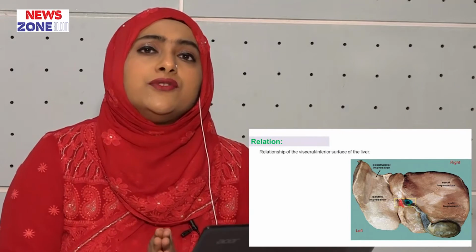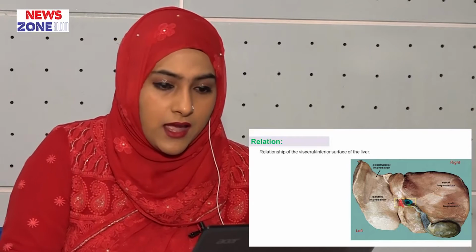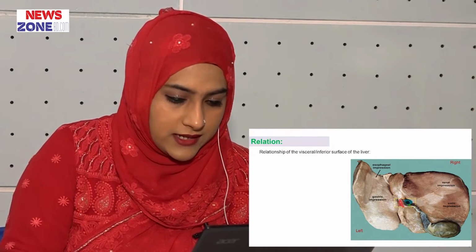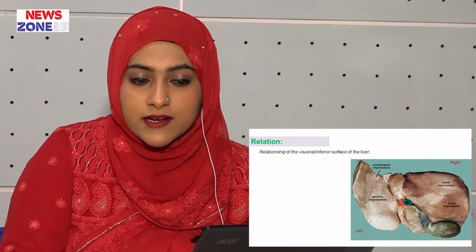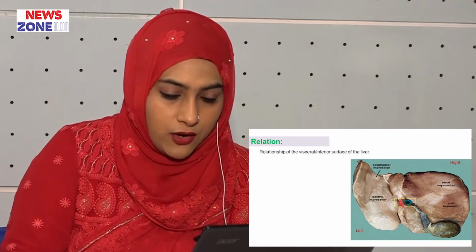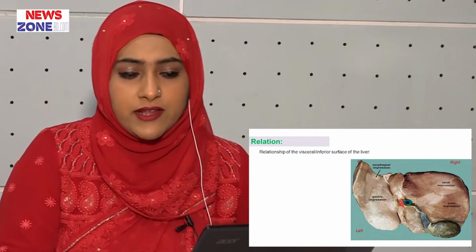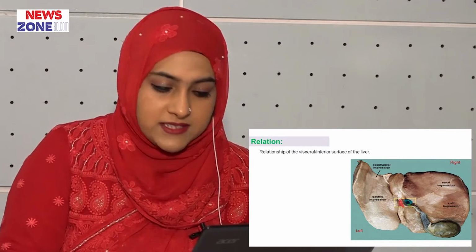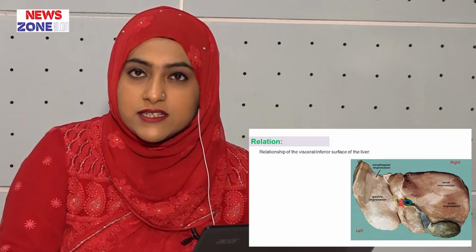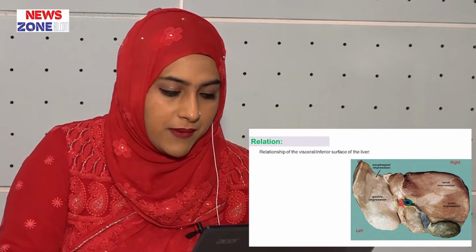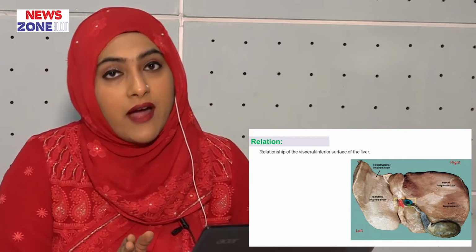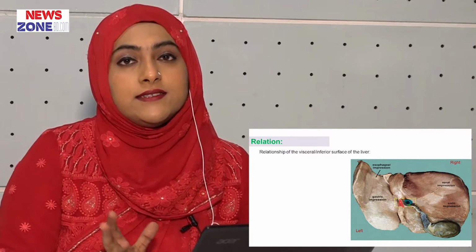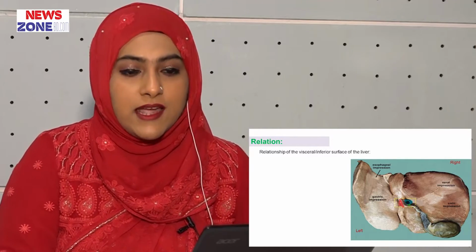Here we want to know what the porta hepatis is. It is a transverse fissure and acts as a gateway of the liver. It separates the caudate lobe above and the quadrate lobe below. What are the structures entering through the porta hepatis? The right and left branches of the hepatic artery, the right and left divisions of the portal vein, and the hepatic plexus of nerves enter, and the right and left hepatic ducts and lymphatic plexus exit through the porta hepatis.